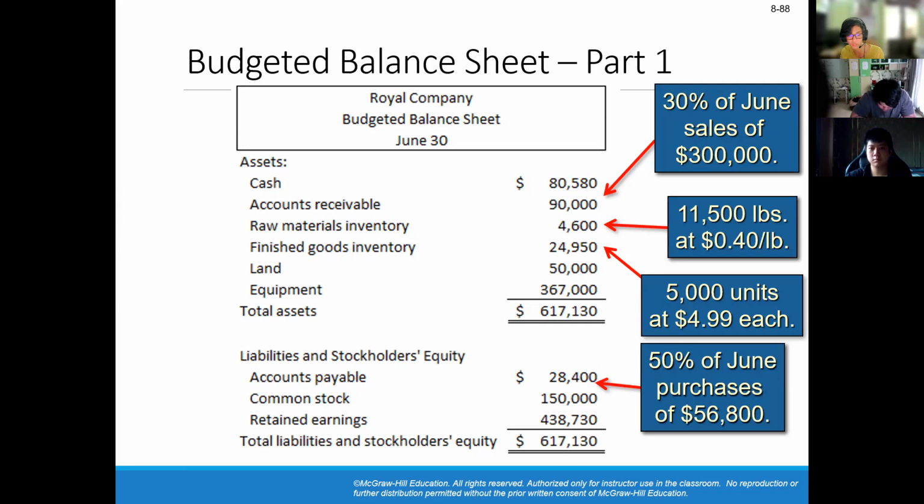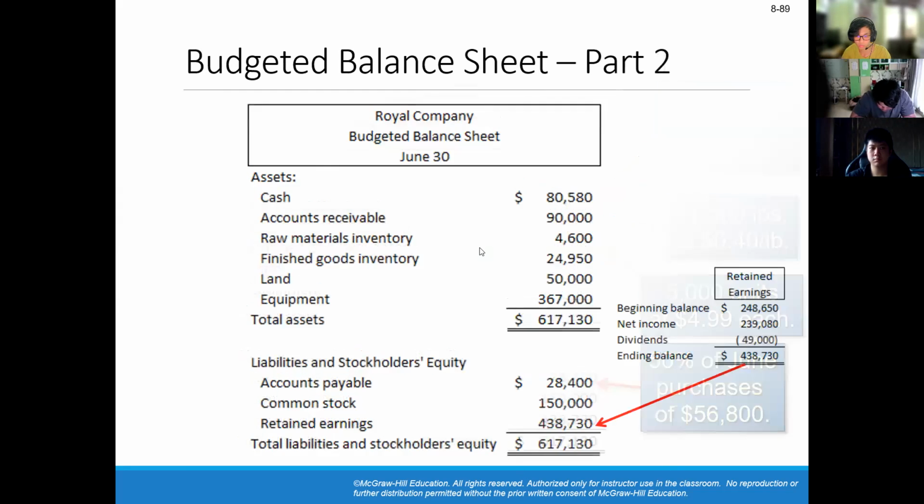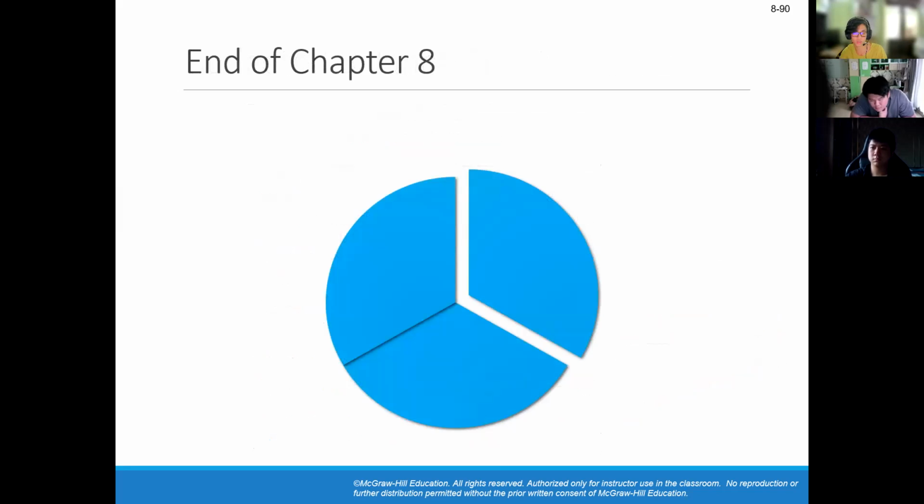And for the liabilities, you need accounts payable 28,400, and for common stock, which was 150,000 as stated in the previous information. And for retained earnings, you have to get the beginning balance, which was 248,650, and add your net income for that month, decrease the dividends to get the ending balance of 438,730, which gives you a total of $617,130. So this is the end of chapter.